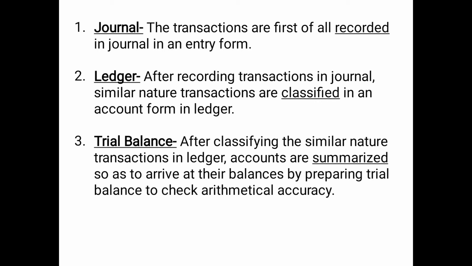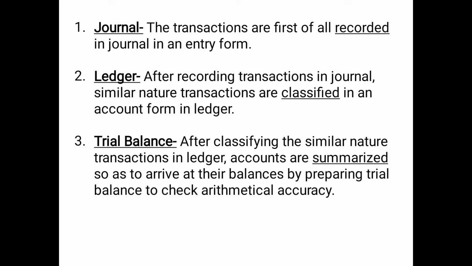Then after the journal, a ledger is prepared. So after recording transactions in the journal, similar nature transactions are classified in an account form in the ledger. So that means the ledger is prepared to do the work of classifying. In the journal, we record the transactions in an entry form, whereas in the ledger we classify the transactions in an account form. Then after the ledger we need to prepare a trial balance.